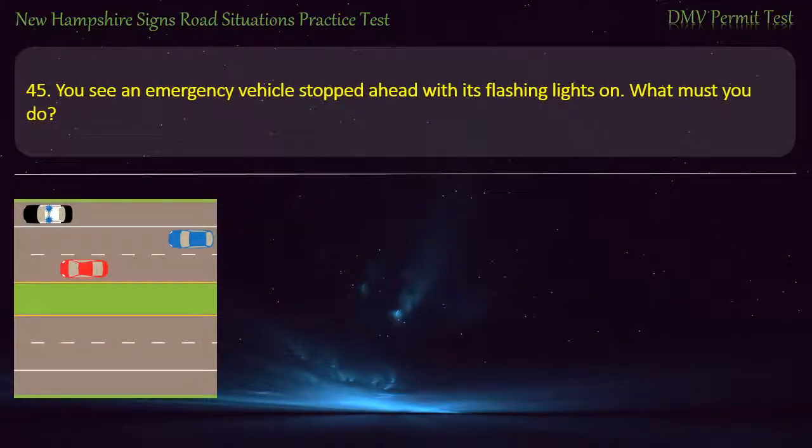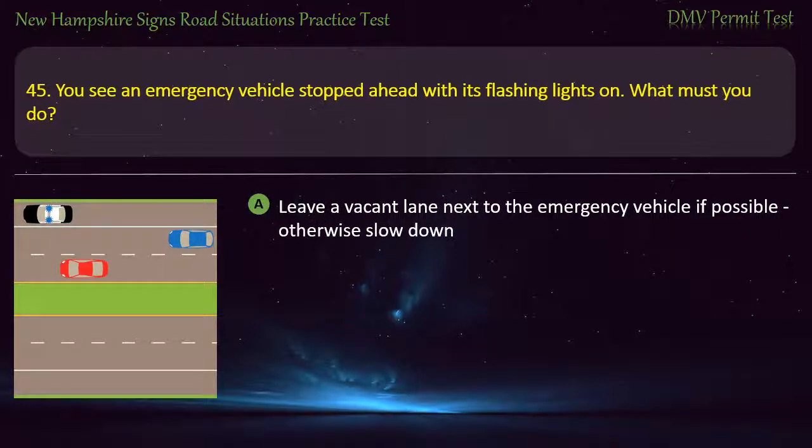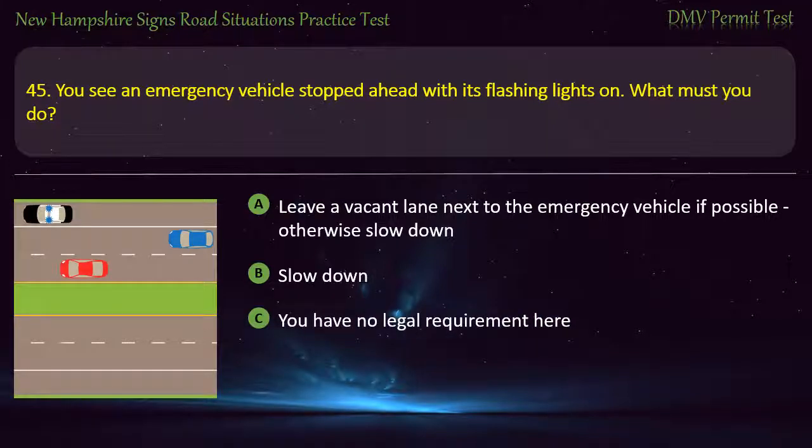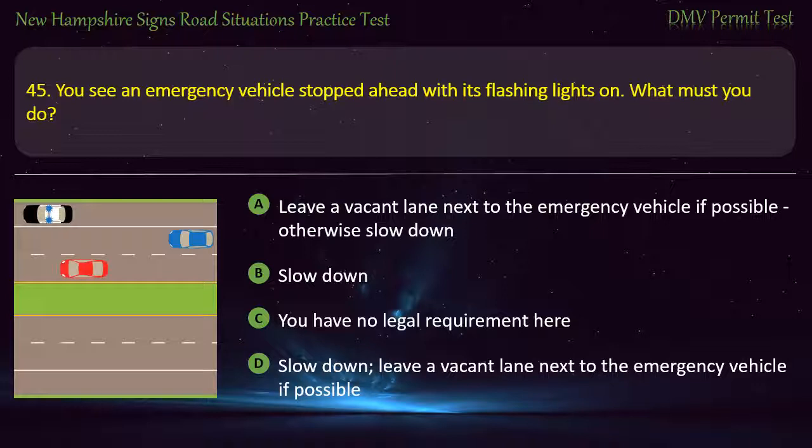Question 45. You see an emergency vehicle stopped ahead with its flashing lights on. What must you do? Leave a vacant lane next to the emergency vehicle if possible, otherwise slow down. Slow down. You have no legal requirement here. Slow down, leave a vacant lane next to the emergency vehicle if possible. Answer. Slow down, leave a vacant lane next to the emergency vehicle if possible.